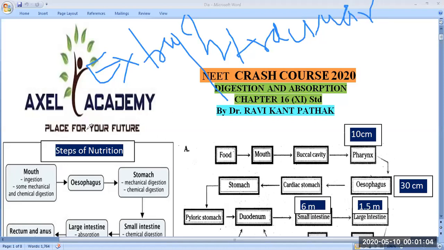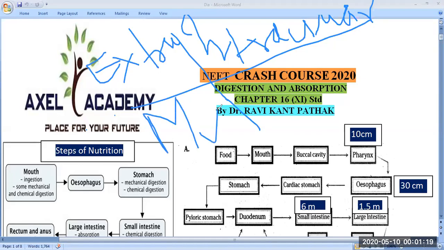If you check the difference, first is extracellular means outside the cell, intracellular inside the cell. The second difference is that extracellular digestion generally takes place in multicellular animals like human beings and some higher animals. And intracellular digestion takes place in sponges and unicellular animals.